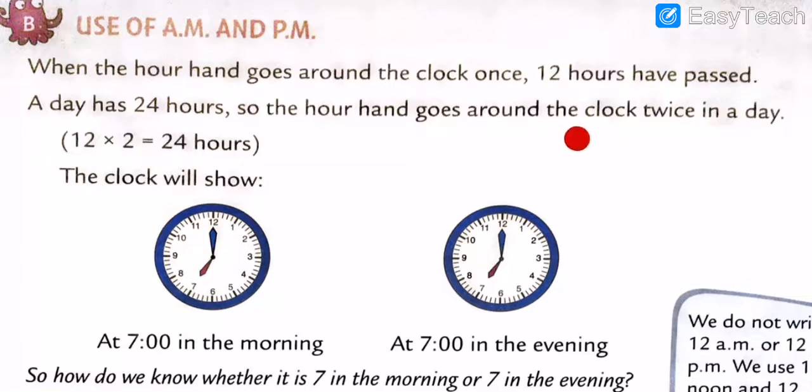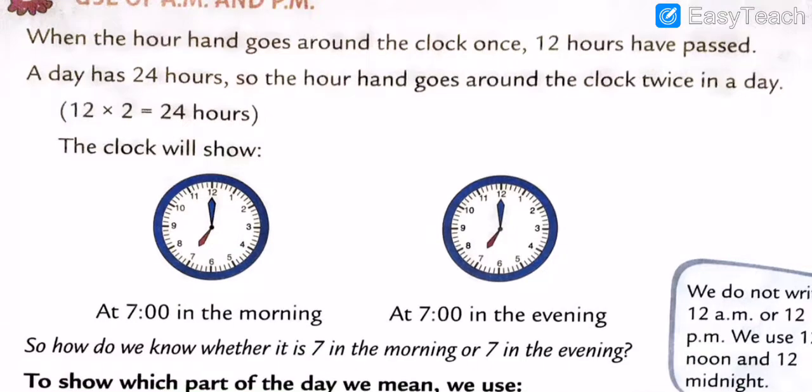What, my dear all students? Twice in a day. Twice means what? Two times in a day. Twice means two times in a day. 12 multiplied by 2: 2 twos are 4 and 2 ones are 2, so it's 24 hours. 12 twos are 24. Got my points, all dear? 12 twos are 24 hours. Understood? I hope you all understood, dear all. Note down this whole thing.